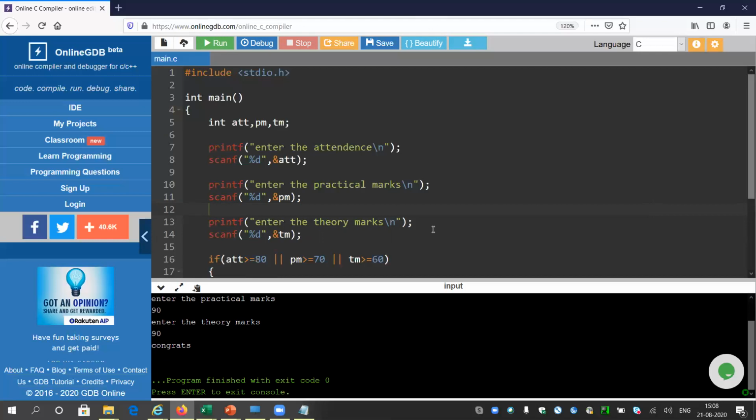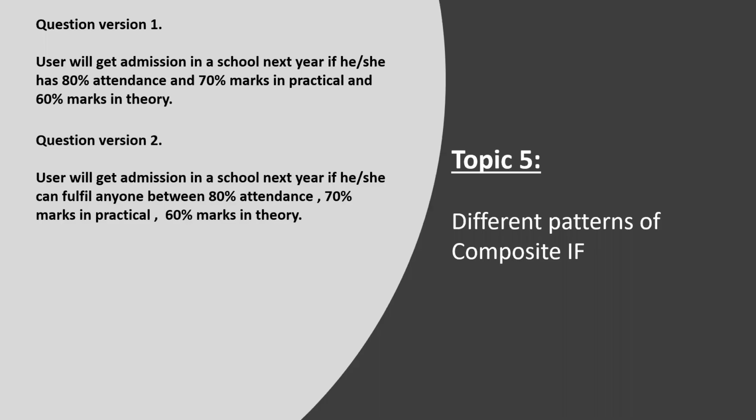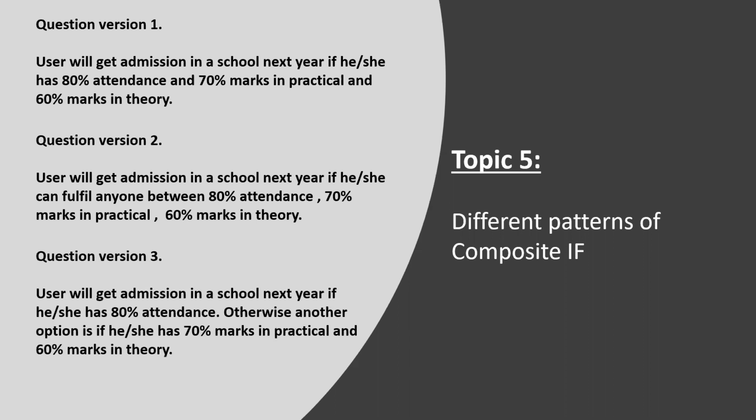It is not like exactly one criteria should be matched. It is at least one criteria. So there is a small difference between exactly one and at least one. They are asking for at least one, meaning any one criteria. That will be enough. So now there is another school 3, the last program for the day.